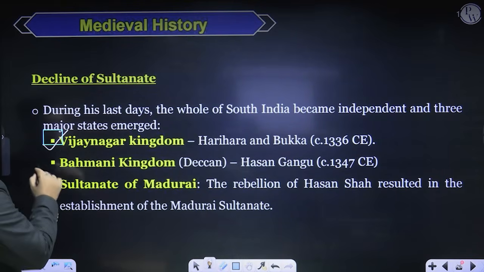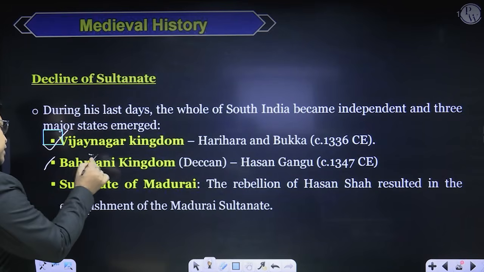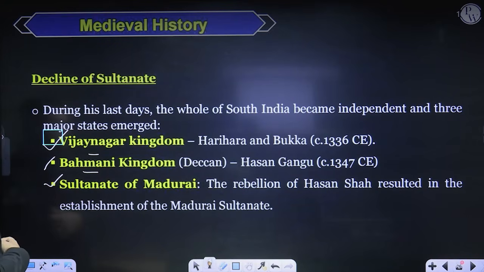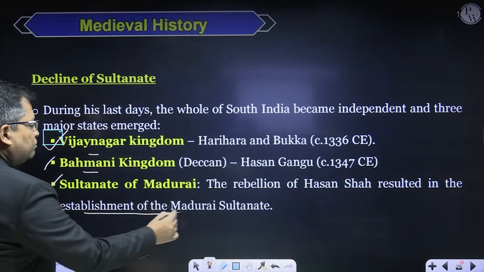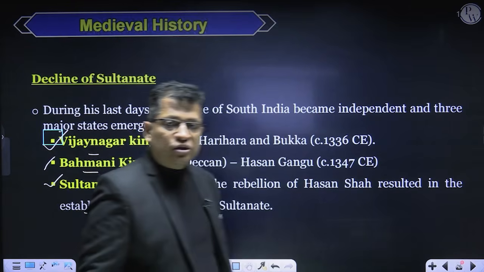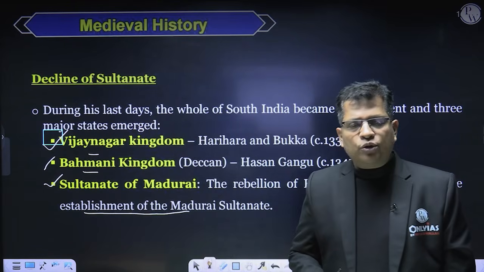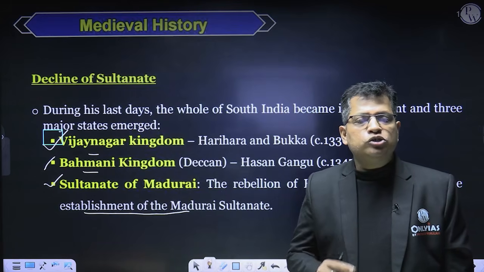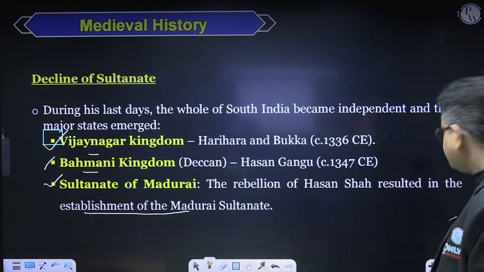In 1347, Hasan Gangu or Alauddin Bahman Shah established the Bahamani kingdom, and the Sultanate of Madurai was also free. So it was Muhammad bin Tughlaq who had created the largest empire in the Delhi Sultanate, but unfortunately during his time, the Delhi Sultanate also started disintegrating and declining.